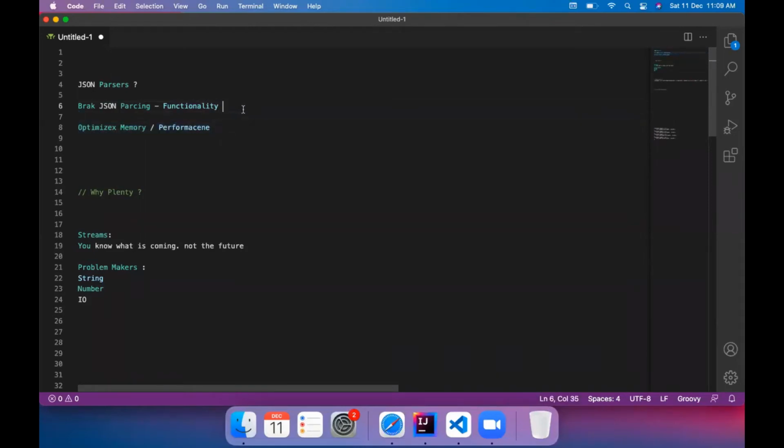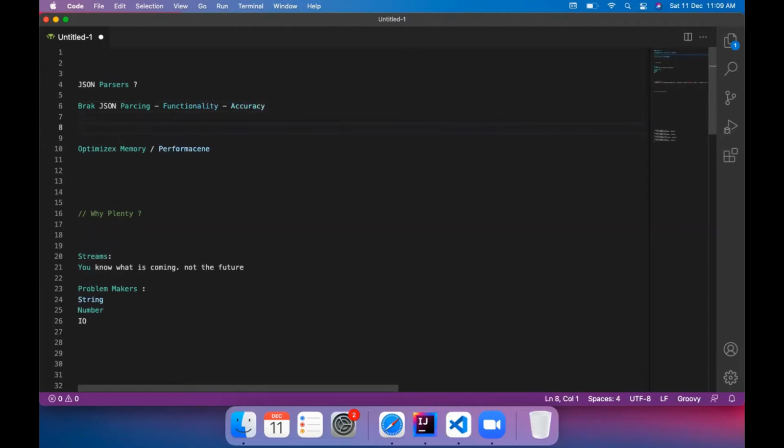So accuracy comes first, because the importance of this JSON parser is where we are going to fit it. If you are putting it in a Spring Boot application, very simple. Any request that you make is not going to escape this logic. Any request will come through this logic. Any response will go through this logic, which means it puts us at the place where you cannot fail. So the first thing that you want to say is, forget about memory, forget about performance, make sure it is accurate. We need to guarantee that this JSON is not going to break.